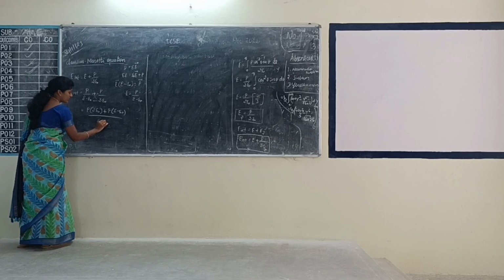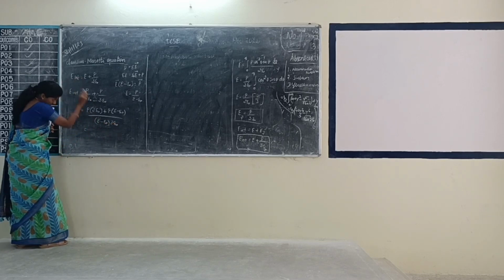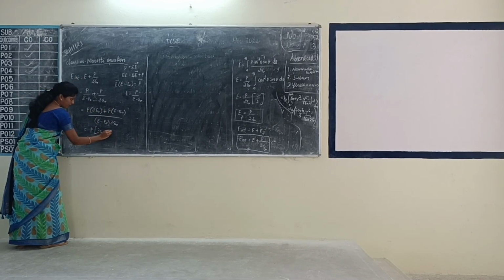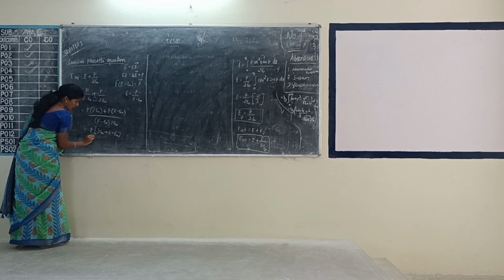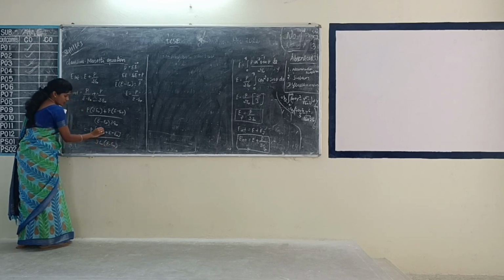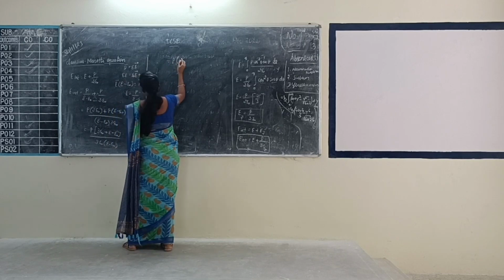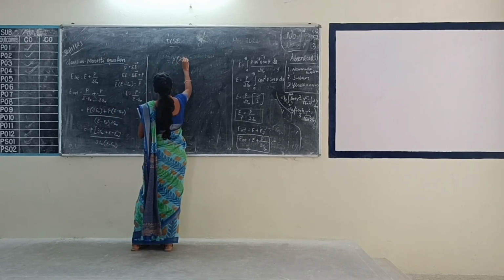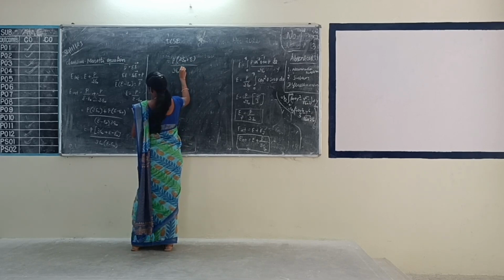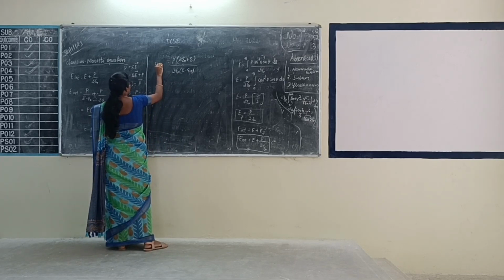Taking the term P common outside, 3 epsilon naught plus epsilon minus epsilon naught whole divided by 3 epsilon naught of epsilon minus epsilon naught. So 3 epsilon naught and minus epsilon naught is converted into 2 epsilon naught. 2 epsilon naught plus epsilon divided by 3 epsilon naught of epsilon minus epsilon naught. This is the value for E internal.